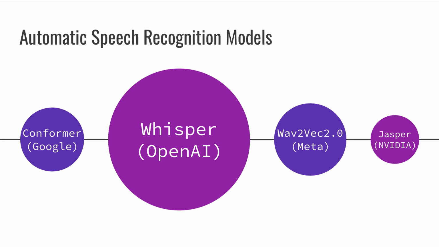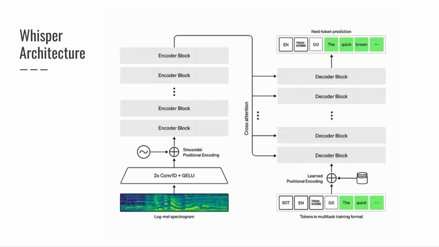More exactly, I am going to present you the best models we have today for automatic speech recognition, developed by the well-known tech giants. As we can observe from this diagram, maybe not necessarily the best, but one that gathered the most attention from the public is Whisper, developed by OpenAI. Here we can have a look at its architecture. Keep in mind this detail here, the log-mel spectrogram, which I will talk about a bit later in this presentation.